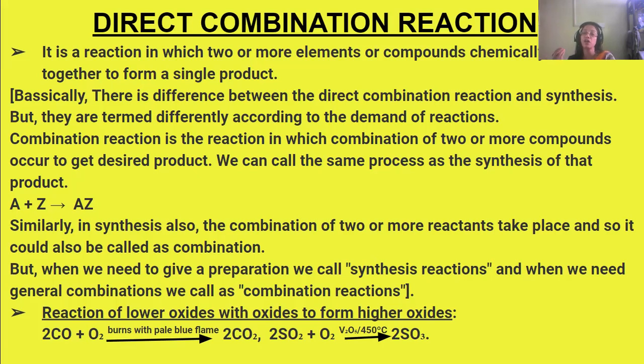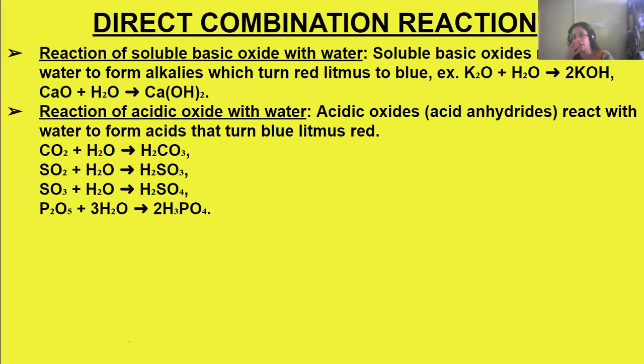Even sulfur dioxide, when it is burning in oxygen, in the presence of vanadium oxide, V2O5, and 450 degrees centigrade, changes to sulfur trioxide, SO3. So it is moving to a higher oxide. It has been oxidized. More oxygen is added to the lower oxide.